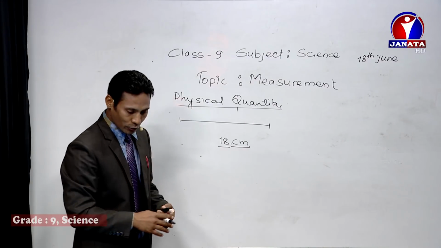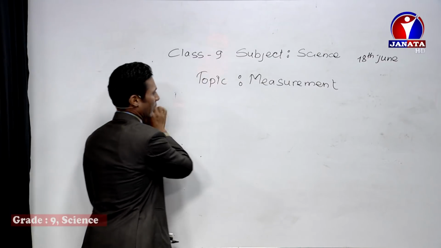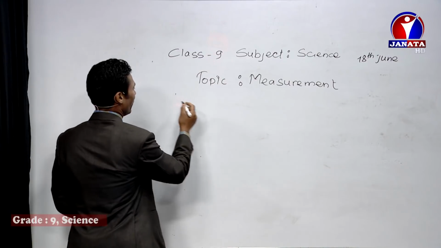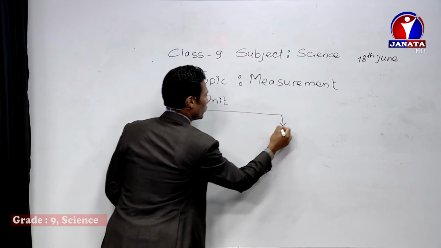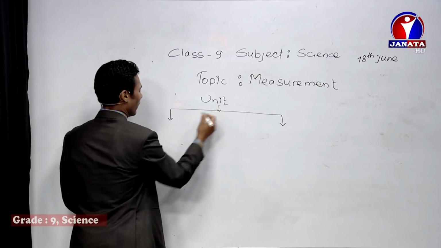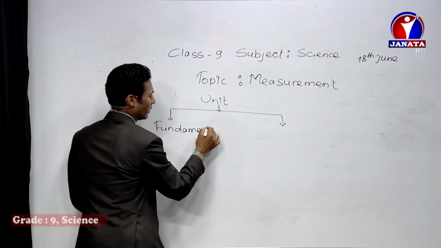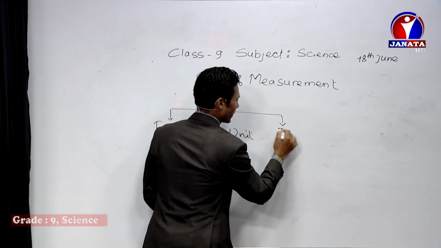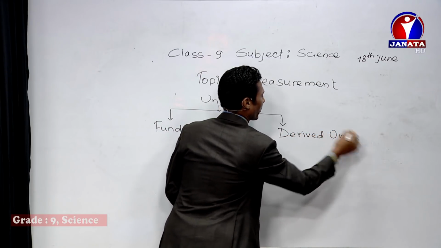Okay, so this unit also can be categorized into two groups. Depending upon its nature, there are two types of units. They are fundamental unit, and the second one is derived unit.